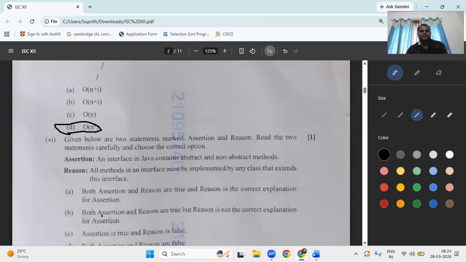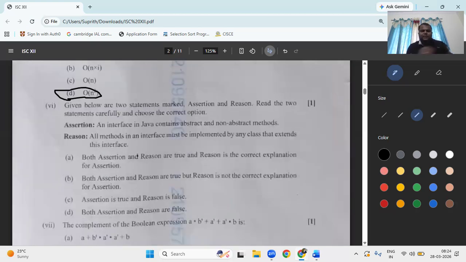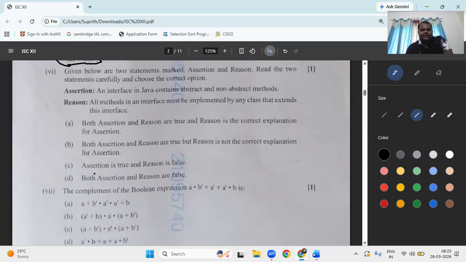Okay, next, given the below two statements: an interface in Java can contain abstract and non-abstract methods. Java supports abstract and non-abstract. All the methods in the interface must be implemented by any class that extends it. That assertion is true. Directly I can say you can't extend all the things, right? Assertion is true, reason is false.